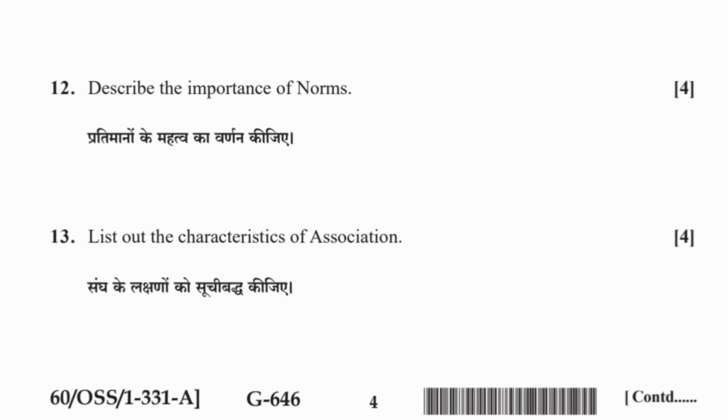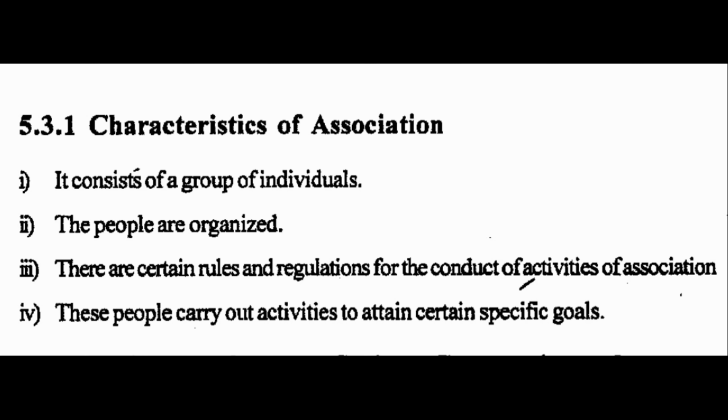13. List out the characteristics of association. 1. It consists of a group of individuals. 2. The people are organized. 3. There are certain rules and regulations for the conduct of activities of association. 4. These people carry out activities to attain certain specific goals.